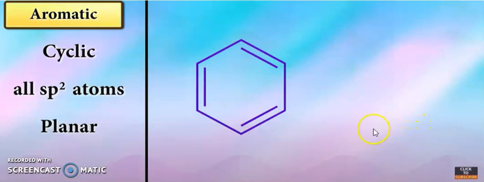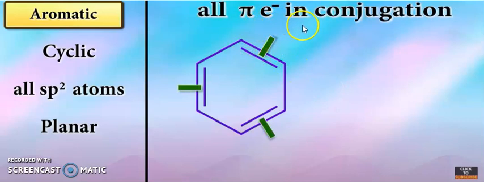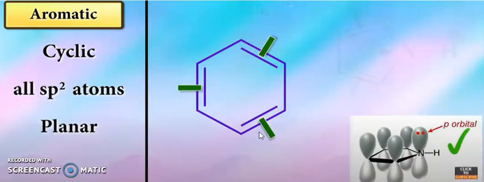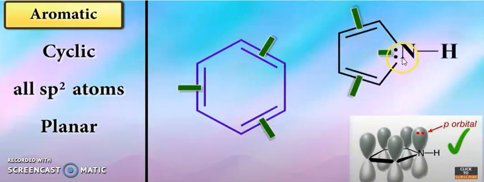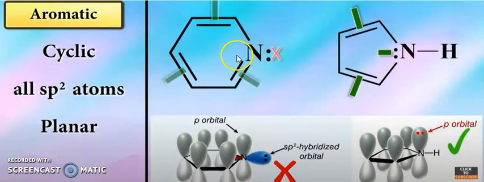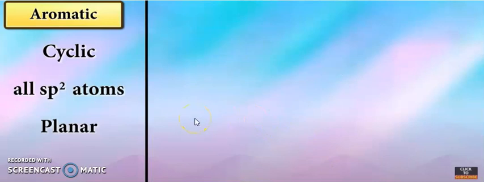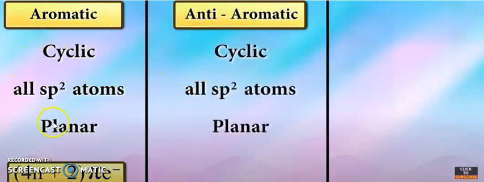Here you can see all pi electrons in conjugation. And in this case, you see the NH. This is the pyridine, this is the pyrrole. So the p orbital is like this, with sp2 hybridized orbitals. So a 4n plus 2 pi electron system is aromatic.